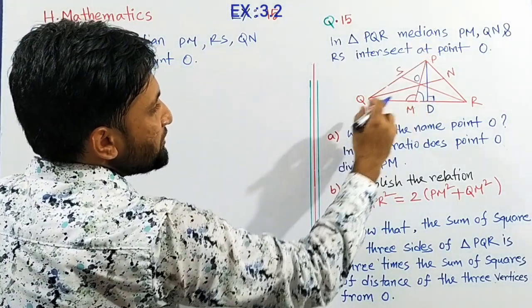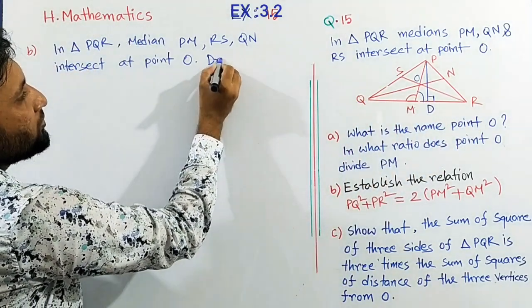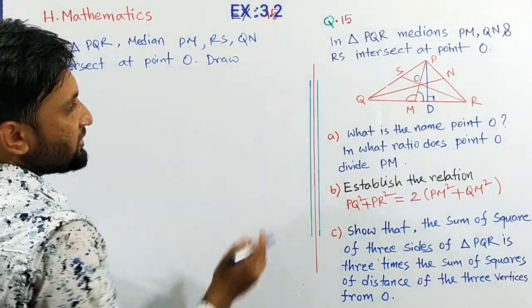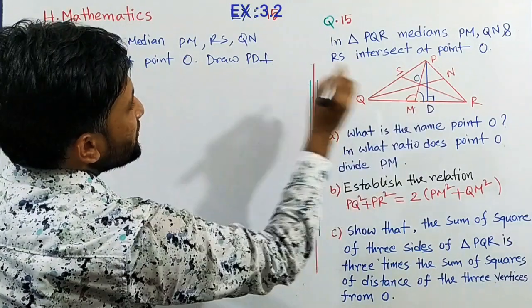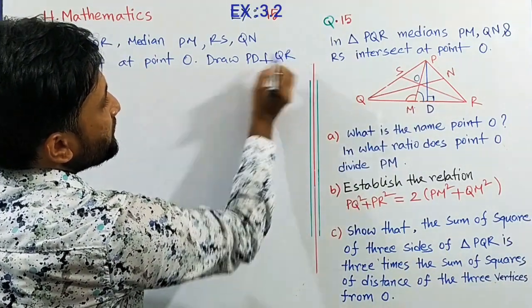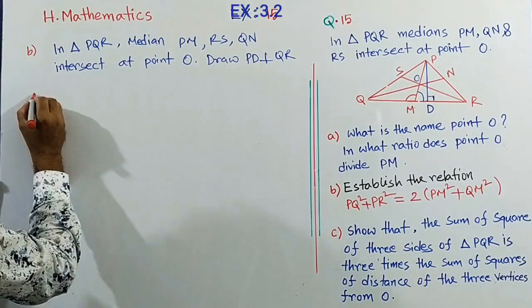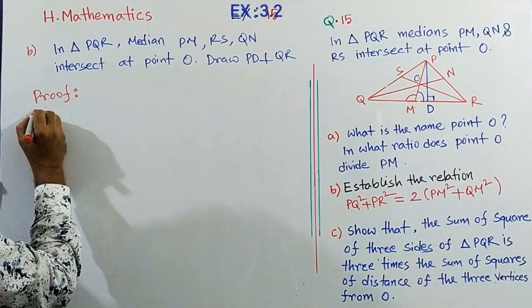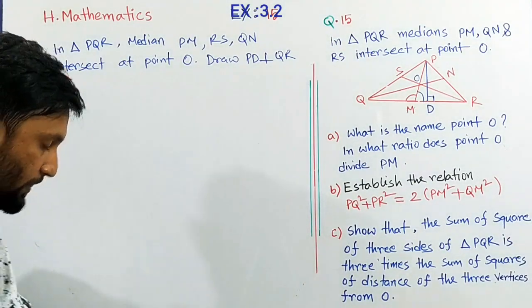Draw PD perpendicular to line QR. To prove this relation, draw PD perpendicular to line QR. Now the proof. Follow this with full concentration to see how to prove it.